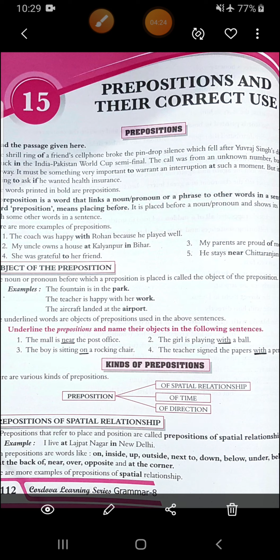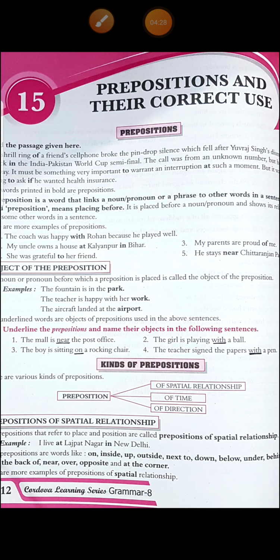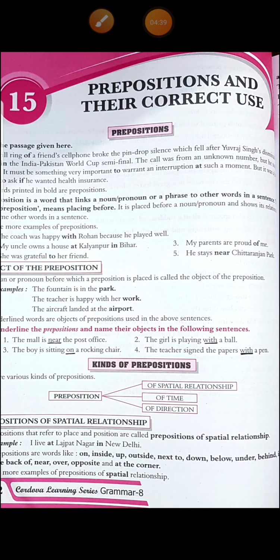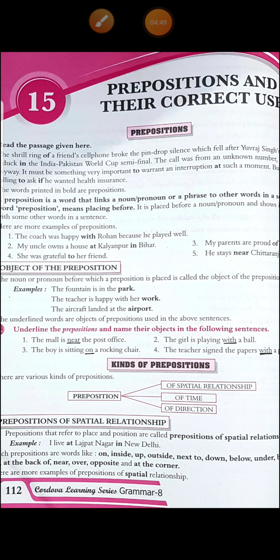Second, the girl is playing with the ball. With is your preposition and ball is your object. Third, the boy is sitting on a rocking chair. On is your preposition. Rocking chair is your object. Fourth, the teacher signed the papers with a pen. With is your preposition. Pen is your object. I hope this is clear.